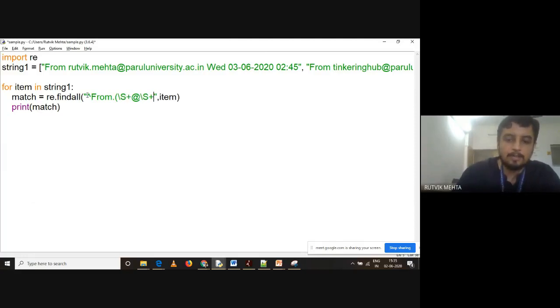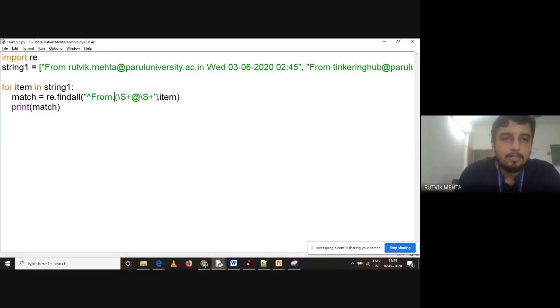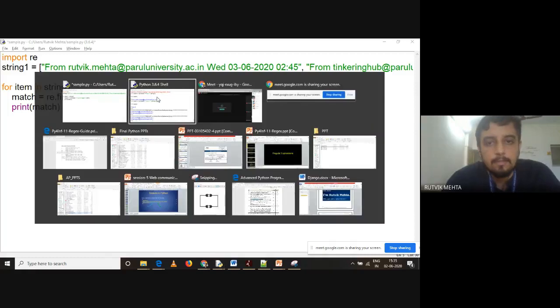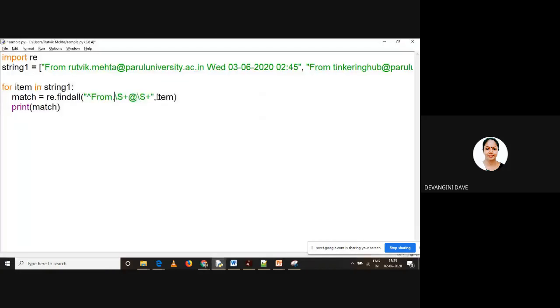एक्सट्रैक्शन मैंने बताया था राउंड ब्रैकेट्स। So when you put round brackets, this will not extract from, ठीक है? राउंड ब्रैकेट्स means you have to extract this part only, that is the email ID only. From is in the condition. कंडीशन क्या है? The string should start from the beginning only, but the extraction should happen for email ID only, right? And the extraction is mentioned by these round brackets, right? So when I run this, see this. It is extracting only email IDs. But if I don't put these brackets, see the difference. What is it going to be? Am I audible? Yes, sir. Okay. See this, how it works.